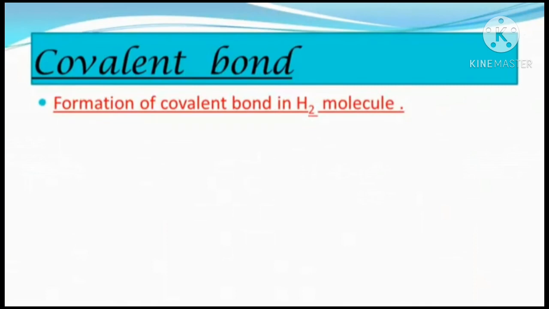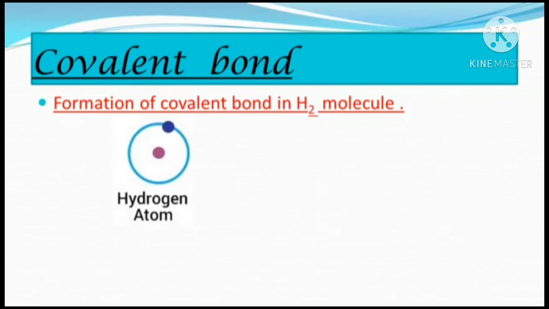Now we will see the formation of a covalent bond between different molecules. Let us first consider the example of the hydrogen molecule. Students, we know that a hydrogen atom contains only one electron in its first shell and its duplet is short of 1 electron, and therefore the valency of hydrogen is 1.